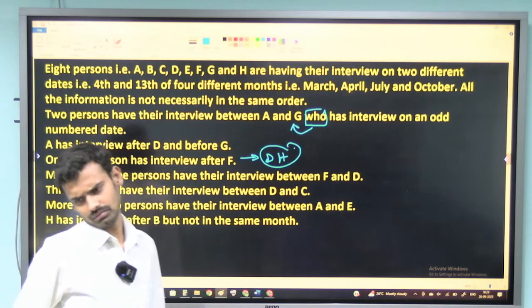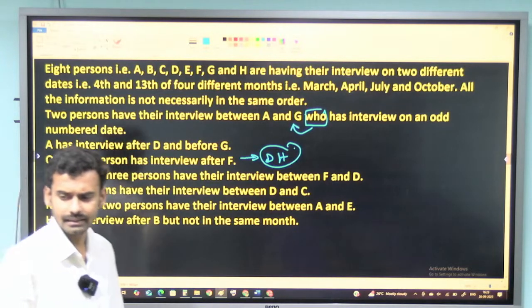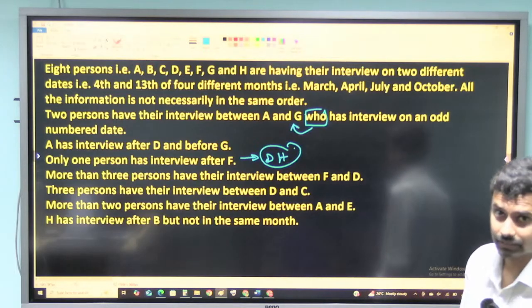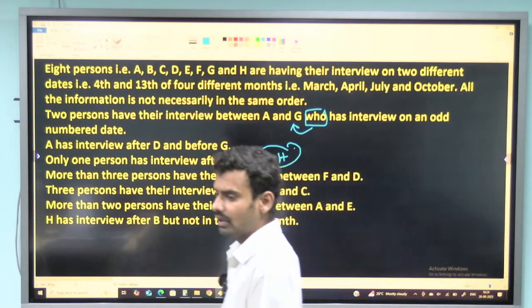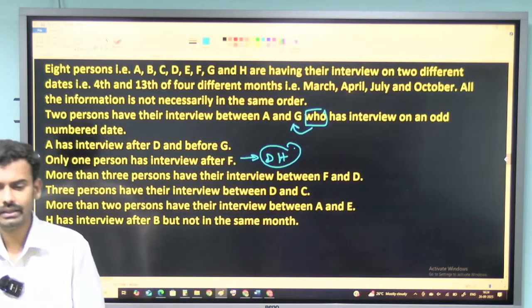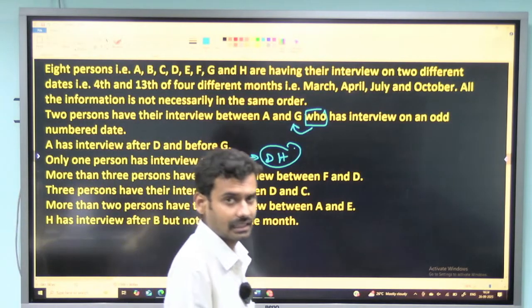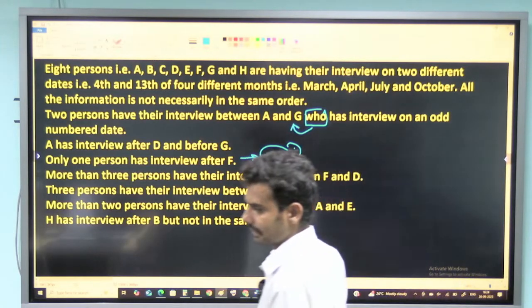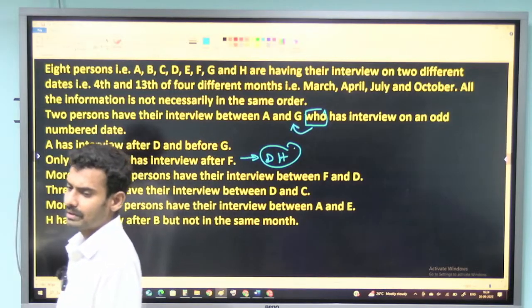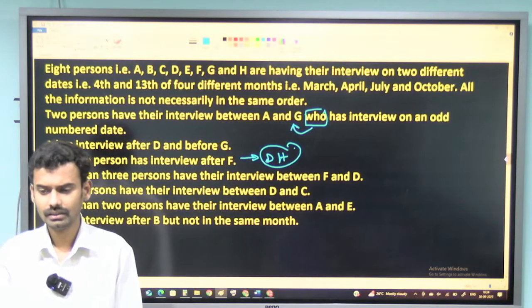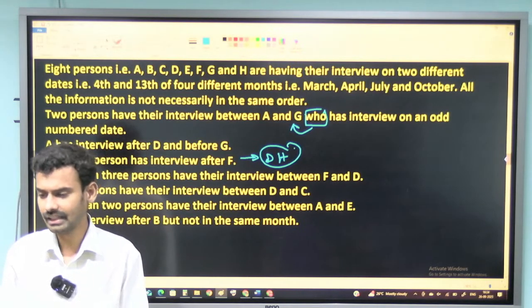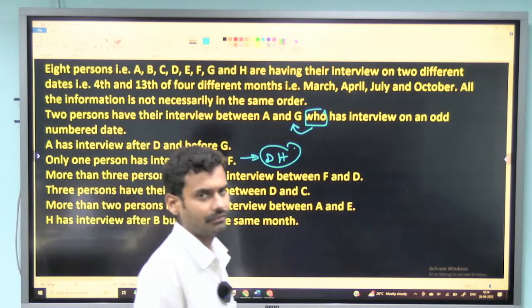What is the next one? More than 3 persons have their interview between F and D. Again, it's an indirect hint, and it depends. If F is already fixed, it will become a direct hint. As in the condition only one person has the interview after F, and F is already fixed, I can consider D as the direct hint. Then 3 persons have the interview between D and C. Again, indirect hint, but if I fix D, I can convert it into a direct hint. More than 2 persons have their interview between A and D. H had the interview after B but not in the same month. So these are all the information given to me.